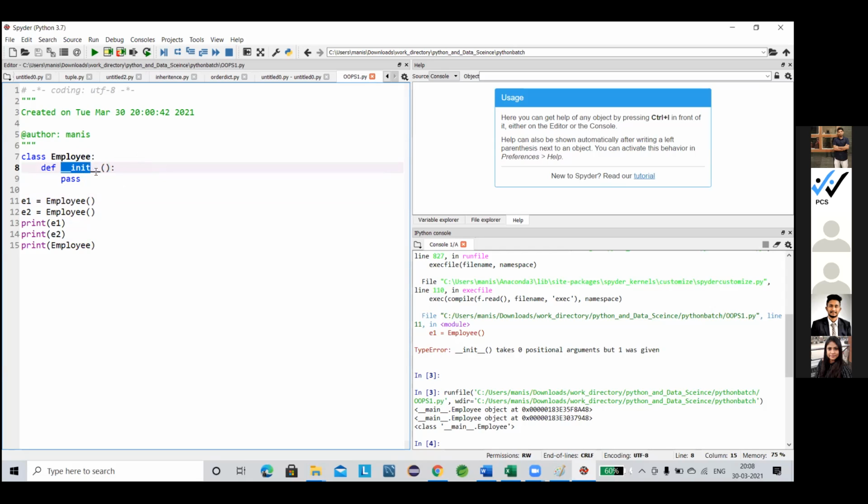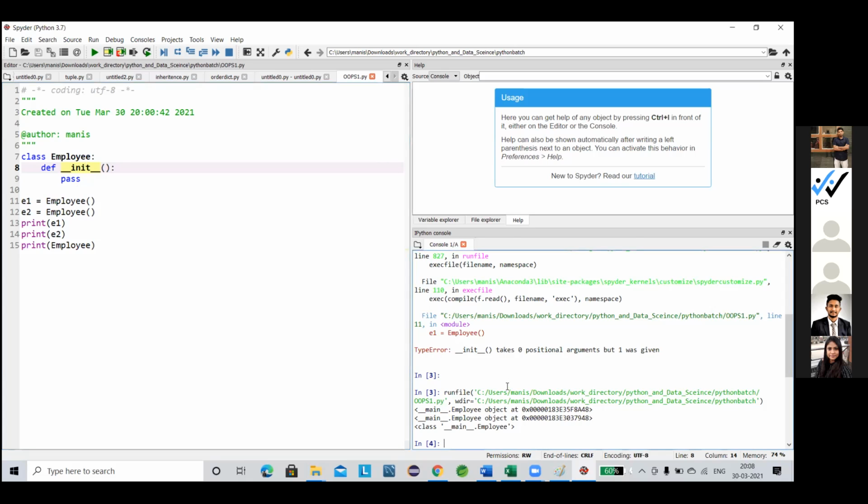This init method, as I told you, is specially used to initialize something. Maybe it's a variable, maybe some kind of object, maybe some method value, or some other class or class members. So init is always used to initialize something. Whenever we call this employee, it sends the reference of its own, nothing but the reference of this employee.